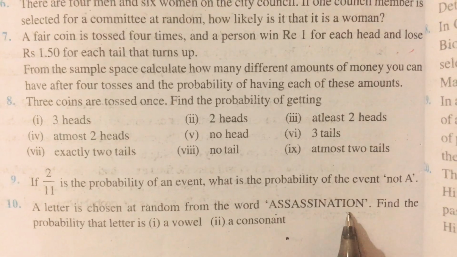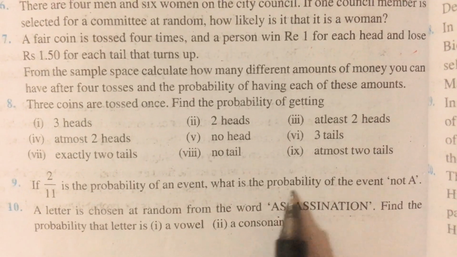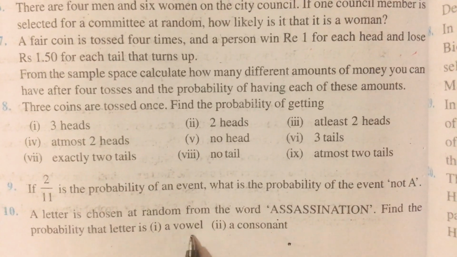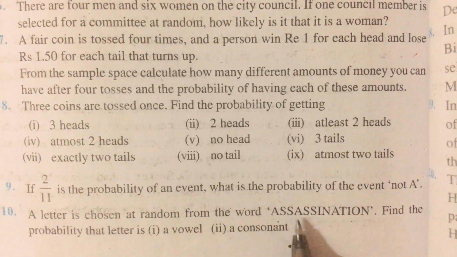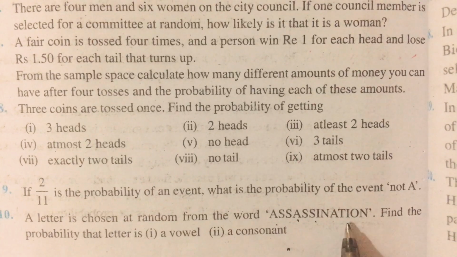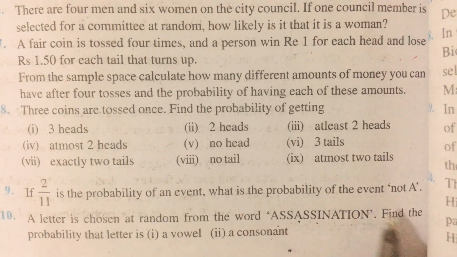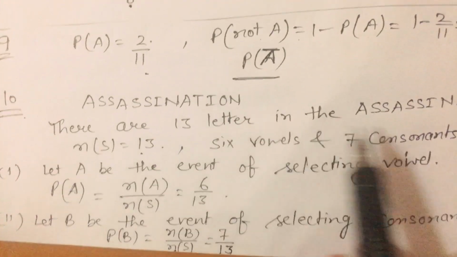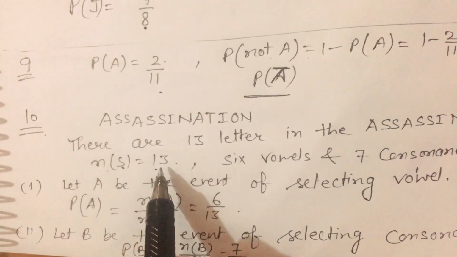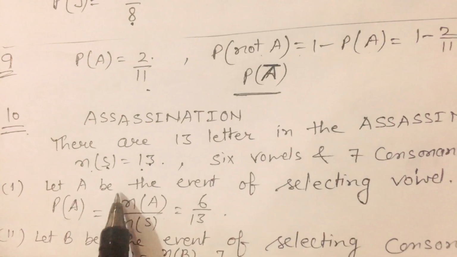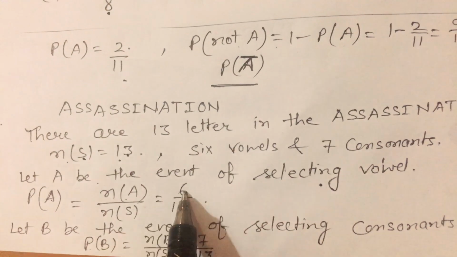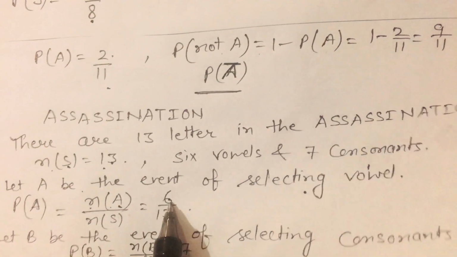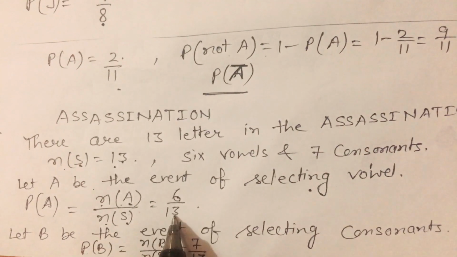There are 13 letters, which means the number of elements in the sample space is 13, and we have to take out vowels. So how many vowels are there? 1, 2, 3, 4, 5, 6. There are 6 vowels and 7 consonants. Then there are 13 letters in assassination, so the number of elements in the sample space is 13. Let A be the event of selecting a vowel. How many vowels are there? 6. So the number of elements in A is 6 and in S is 13.